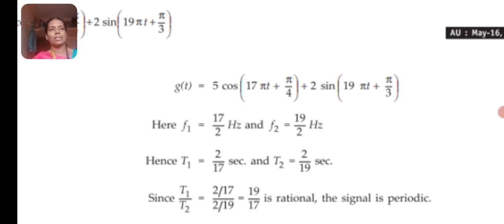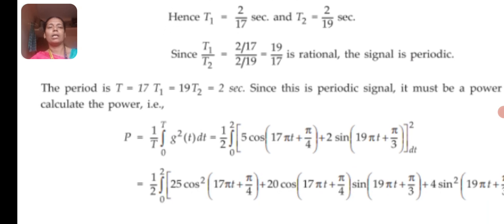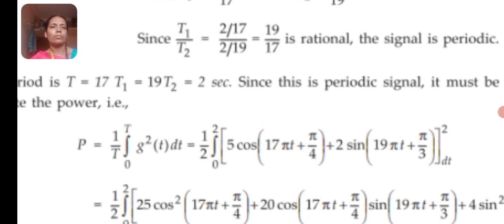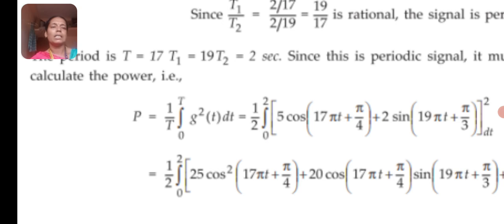And from the hint that all the periodic signals are power in nature, we'll have this in mind, but we have to verify through calculation, right? So as to substitute the fundamental time period in the equation, we should have a single value. So the period T is equal to 17 T1, which is equal to 19 T2. Therefore, it is equal to 2 second. Therefore, the fundamental time period of the given signal is 2.